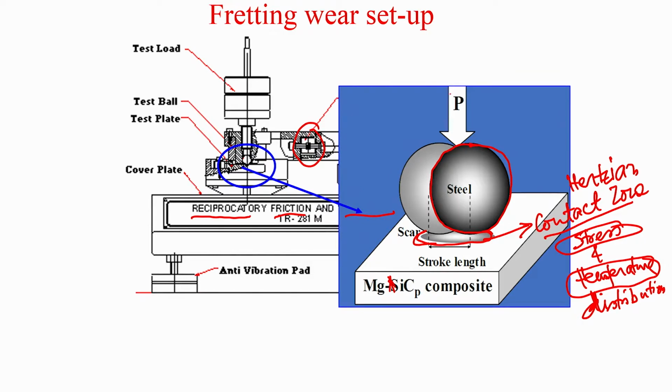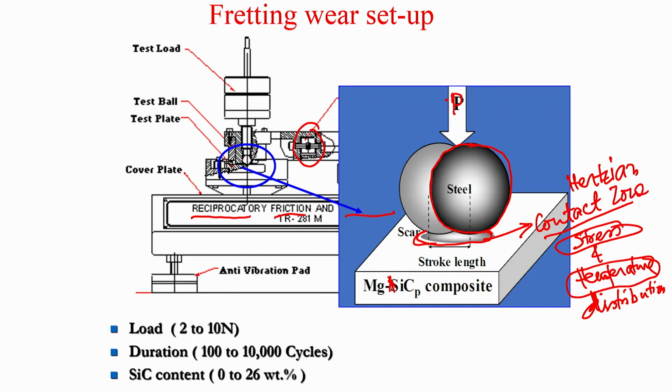So, this load is applied through dead weight, and then the relative motion is actuated at the ball and flat interface at the sliding contact, and then accordingly you can see what wear damage is being imparted to the interface zone.